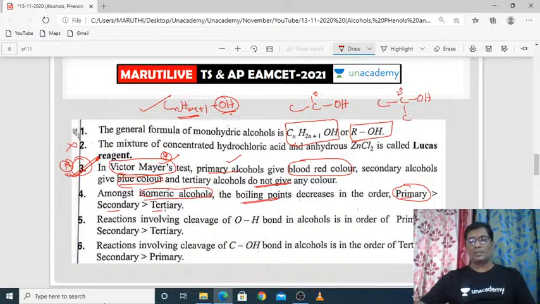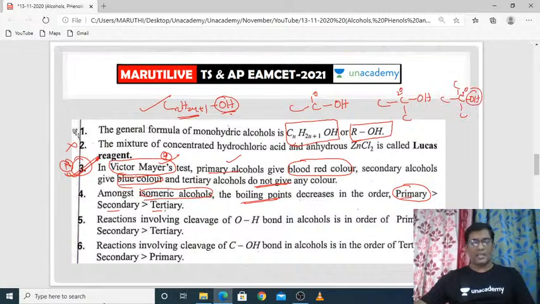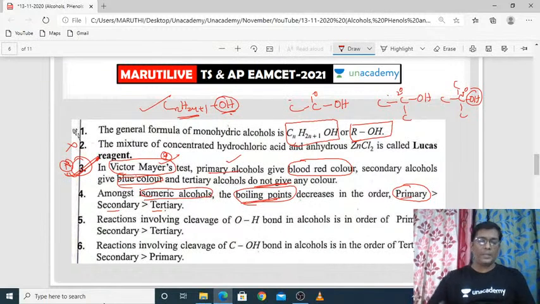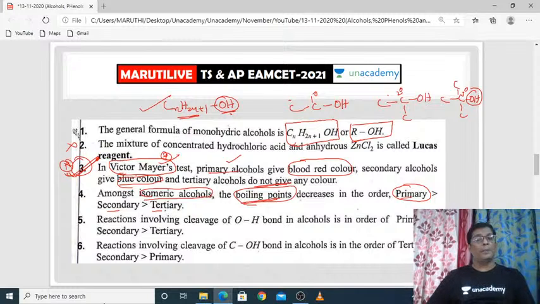In the same way, a tertiary carbon is linked with three carbons, and if the alcohol is attached to it, it is called a tertiary alcohol. From primary to secondary to tertiary, the branches increase. Once the branches increase, obviously the boiling point decreases. Keep that concept in mind.